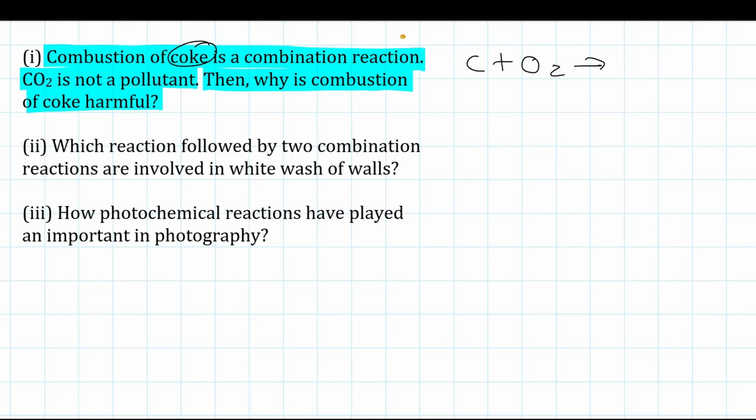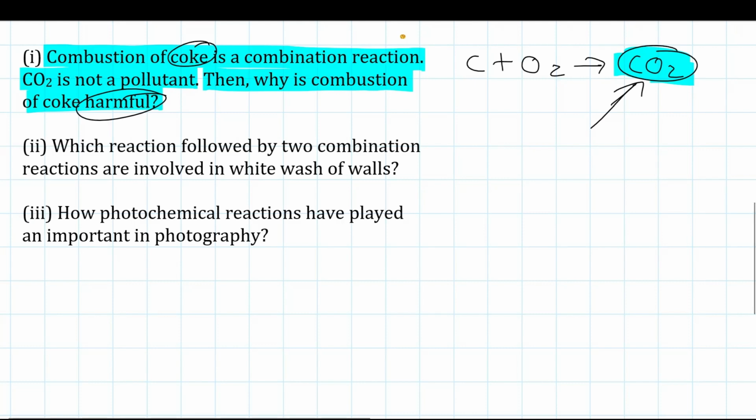When we burn it, it reacts with oxygen to produce carbon dioxide. Now this carbon dioxide is not a toxic gas. When inhaled, it does not cause us any respiratory problem. Then why do we consider this to be harmful? Well, this is because carbon dioxide is a greenhouse gas and it causes global warming. That means it absorbs heat and increases the temperature of the earth, and that is the reason why we consider this to be a harmful gas.